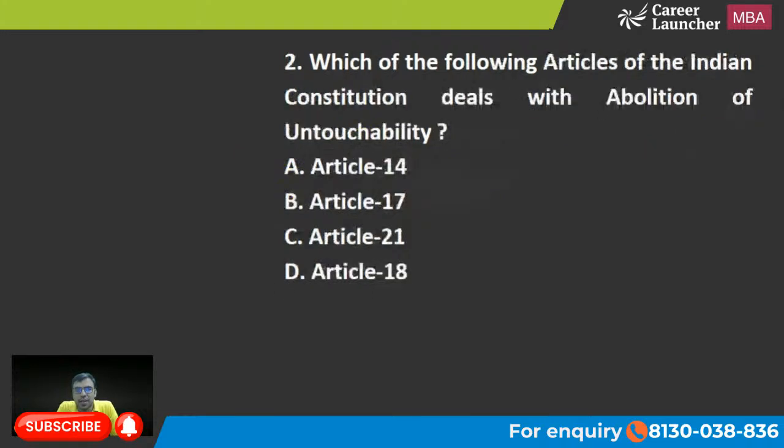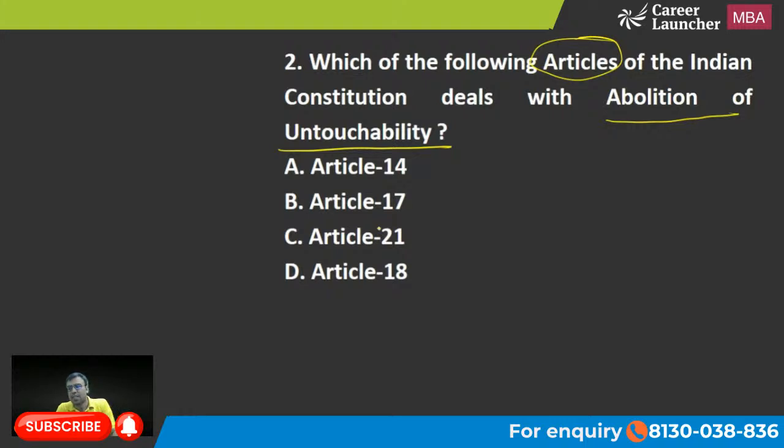Okay, let's move on to the next one. Question number 2. Which of the following articles of the Indian Constitution deals with abolition of untouchability? Your options are Article 14, Article 17, Article 21, Article 18. Many times a question like this is asked: which article mentions abolition of untouchability? It means there cannot be untouchability on the basis of, let's say, caste, religion, or any other basis. So this is prohibited under which article?